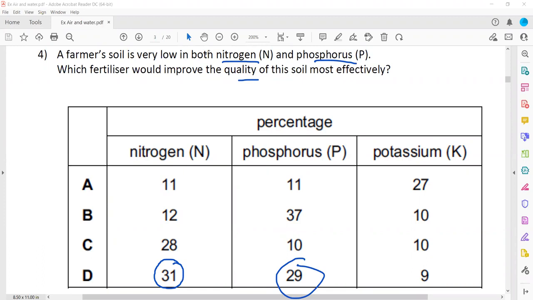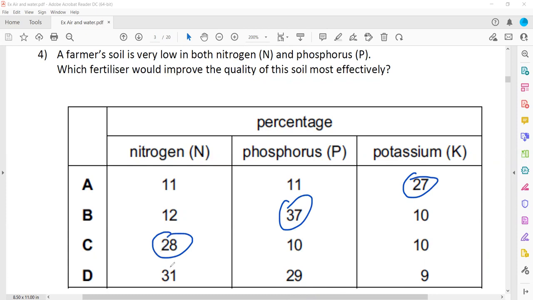So best to provide nitrogen and phosphorus, that is D. If I ask which one is best to provide potassium, then it will be A. Best to provide phosphorus, that is B. Best to provide nitrogen, that is C. And best to provide both nitrogen and phosphorus, that is D. So that's why D is the right answer.